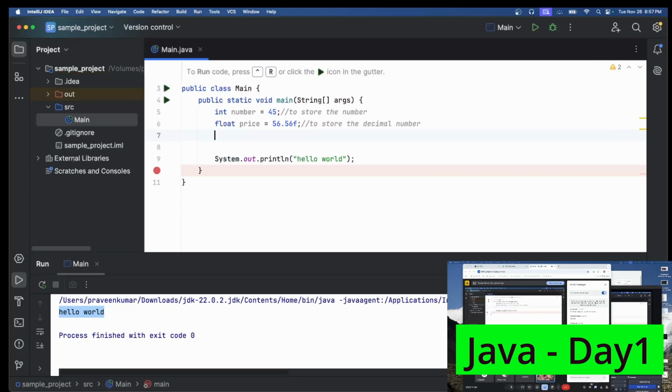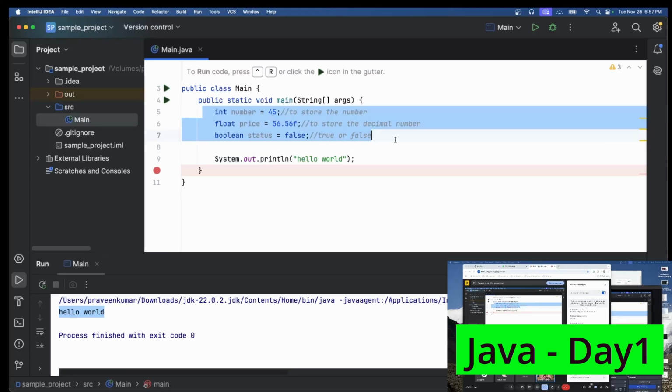There is another data type called boolean. Boolean is nothing but true or false. Whenever you want to use true or false, we need to use boolean. I can use any variable name, so status equal to false. This boolean variable will store only true or false. Apart from true or false, I cannot use any other value for the status variable. I hope you understood these things. Still some more points are there; I will send you in the WhatsApp chat what all the data types are. As of now, just consider these are the variables for different data types.